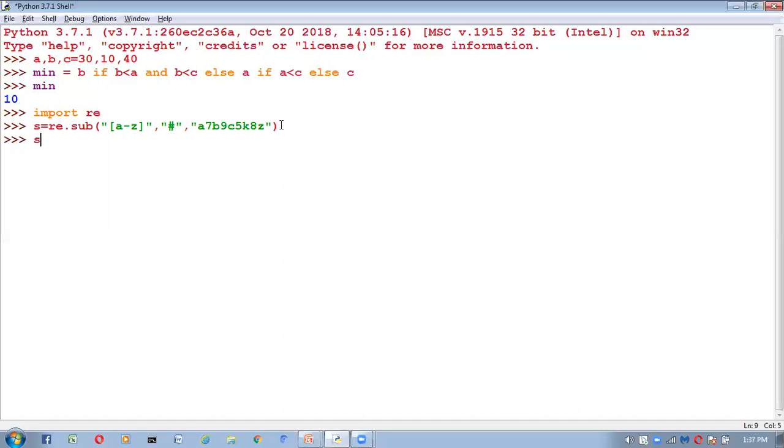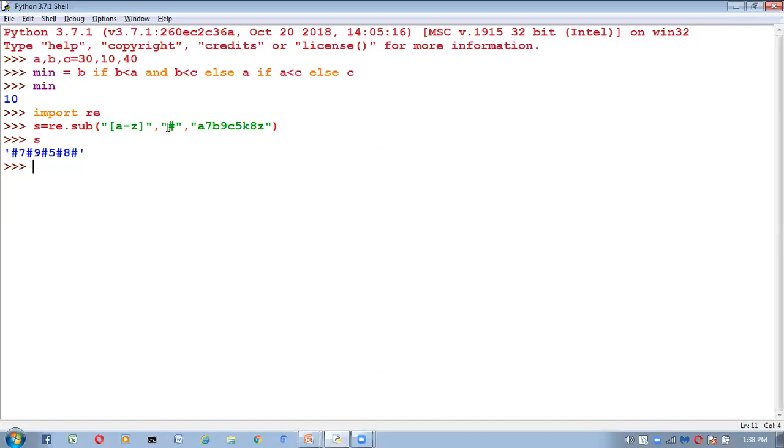Finally, what output will we get? See, in the place of A, the hash symbol is replaced. In the place of B, hash symbol is replaced. In the place of C, hash symbol is replaced. K and Z also, hash symbol replaced. Sub means substitution: wherever we have lowercase alphabet characters, we substitute them with this hash symbol.